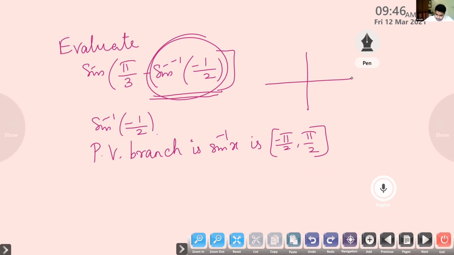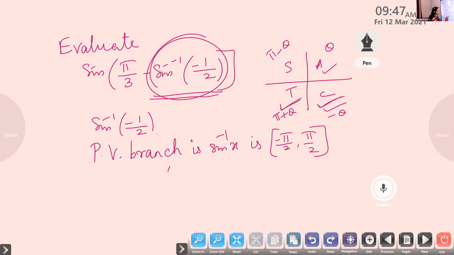Negative. So in which quadrants will sine be negative? Third and fourth. Possible quadrants are the third quadrant and the fourth quadrant. What about the principal value? It is from minus pi by 2 to plus pi by 2. That means, Aditya, first and fourth. So we take the angle in the form theta, pi minus theta, pi plus theta, and this is minus theta.